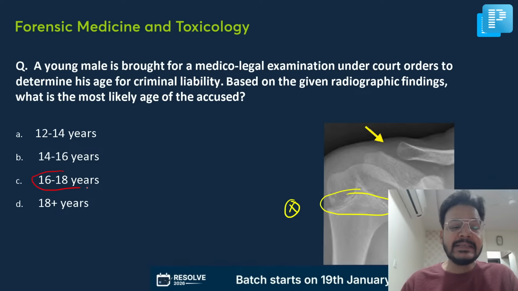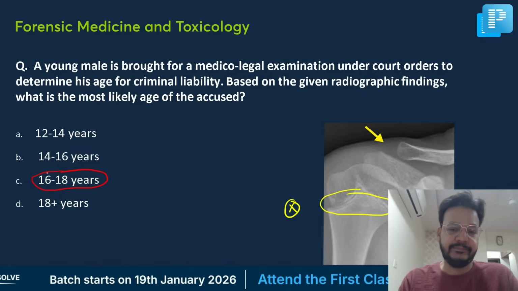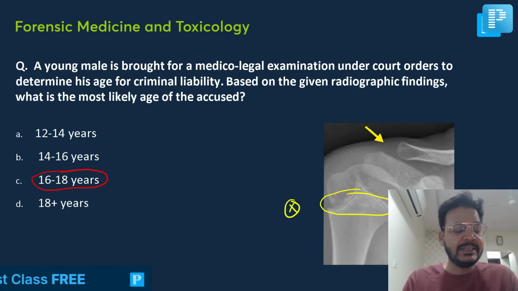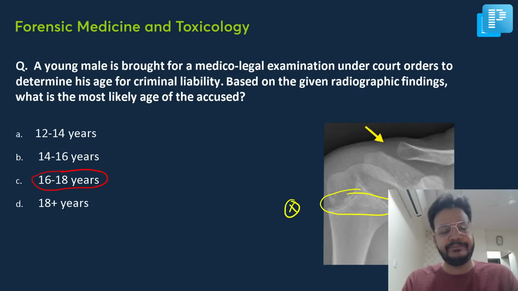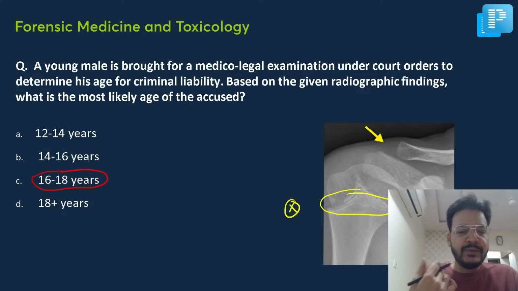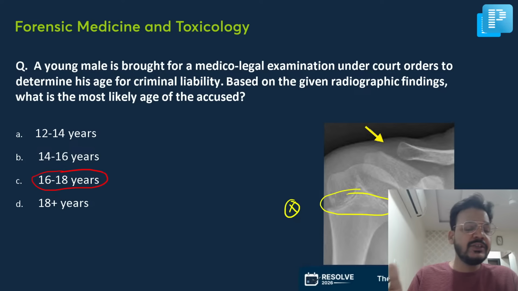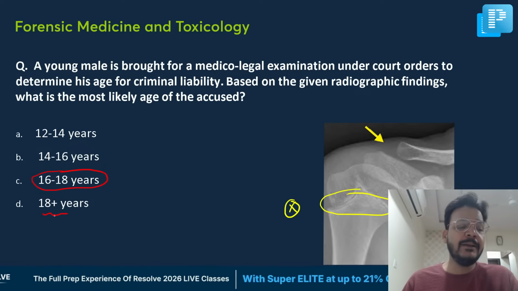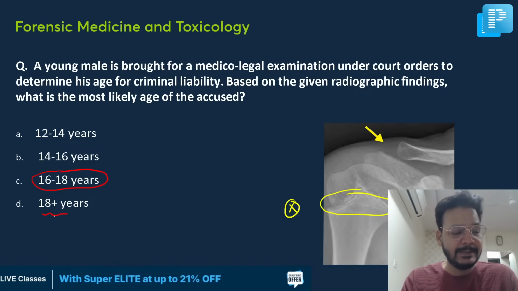So the best answer will be 16 to 18. Other areas are fused, so the best answer will be 16 to 18 without any doubt. We are presuming the other areas are fused, but this one has not fused. So it will be below 18. It is not 18 plus, because if it were fused, that would be 18 plus. Yes, you remember.